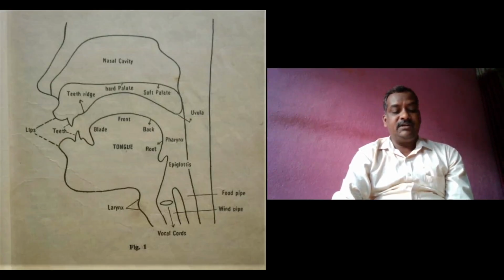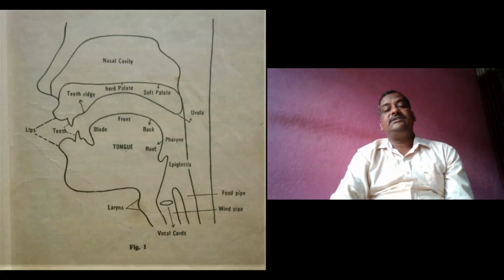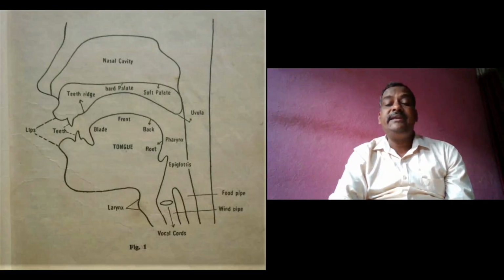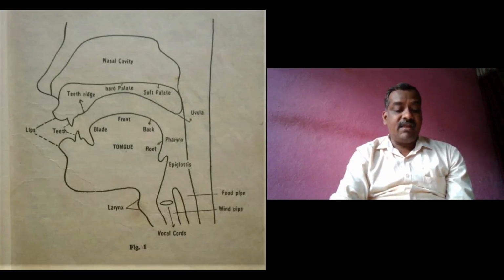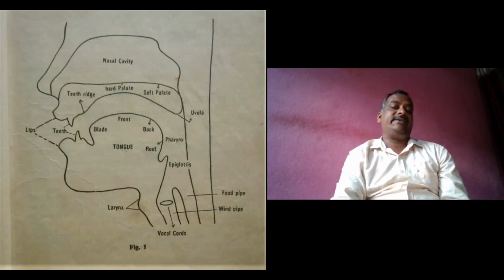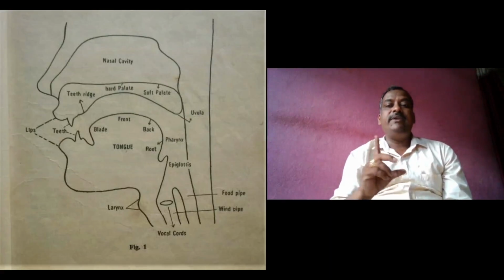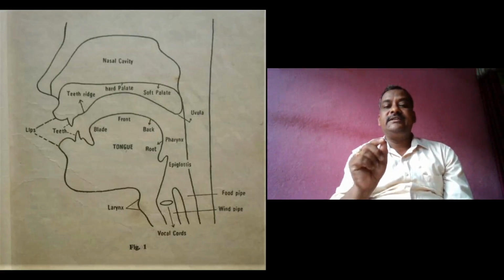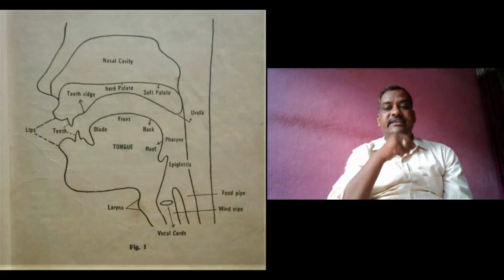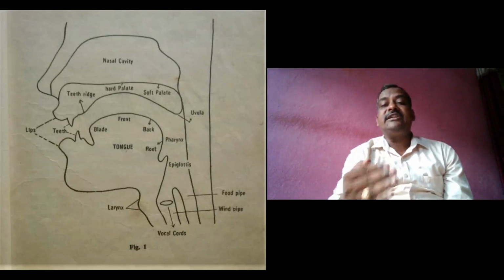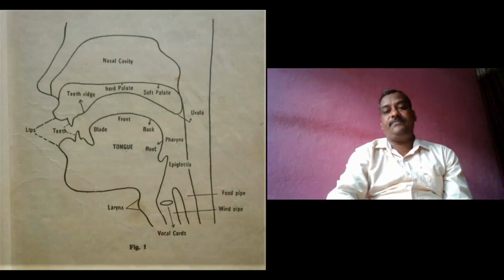Immediately after the tip of the tongue is the blade of the tongue. The blade of the tongue is the part of the tongue that lies opposite the teeth ridge when all the organs of speech are at rest. Remember this one. When we become very silent, the part of the tongue that touches the teeth ridge, behind the upper front teeth, is known as the blade of the tongue.